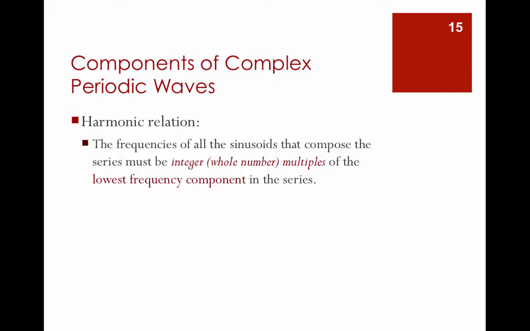That's called a harmonic relation. The frequencies of all the sinusoids that compose the series must be integer or whole number multiples of the lowest frequency component of the series. So there's a mathematical relationship to complex periodic waves.